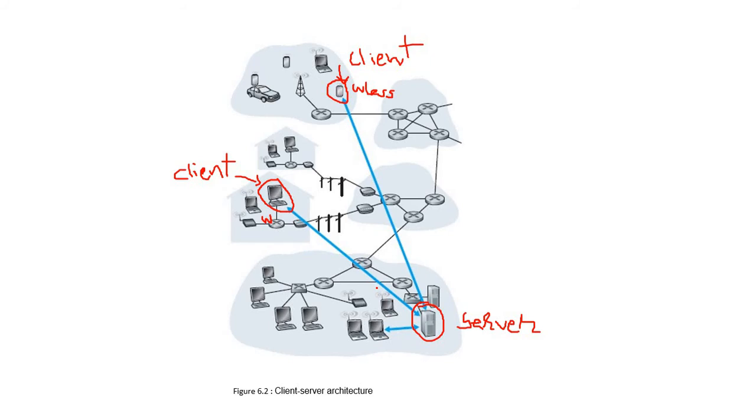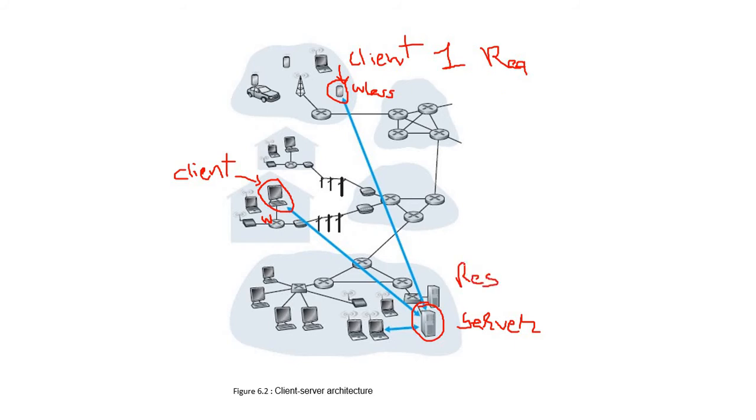Generally, whenever client-server architecture is there, first the client makes a request for the communication and the server responds to the communication. So in most cases, whenever a client wants to start the communication, first the client will place a request for the communication and the server gives the response.